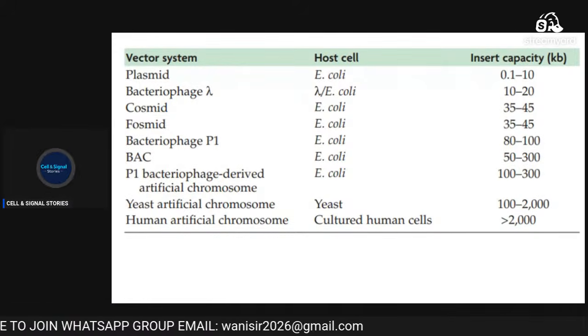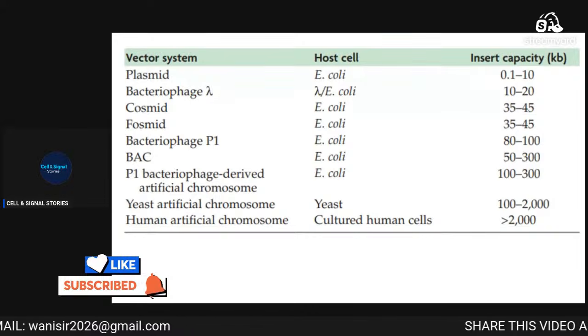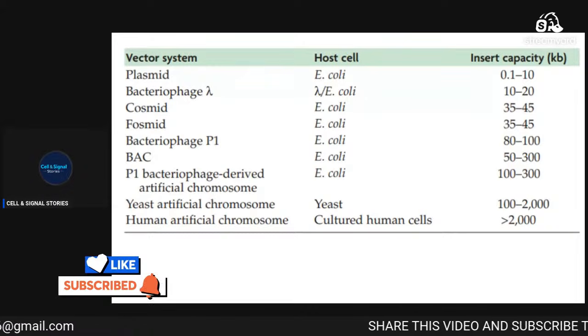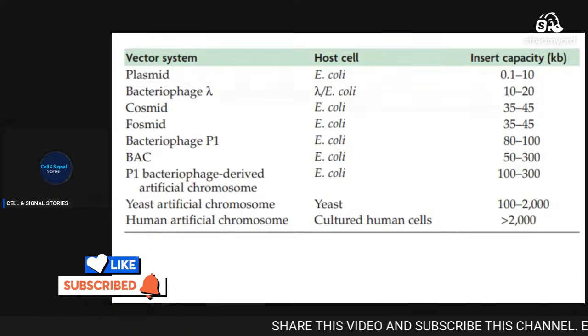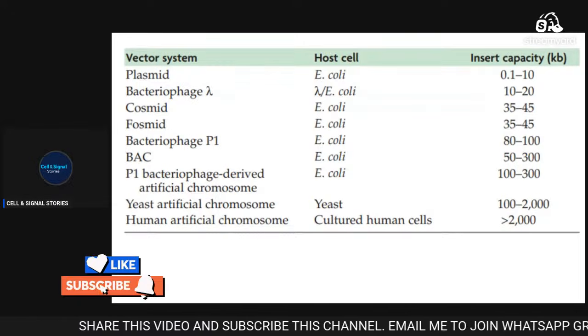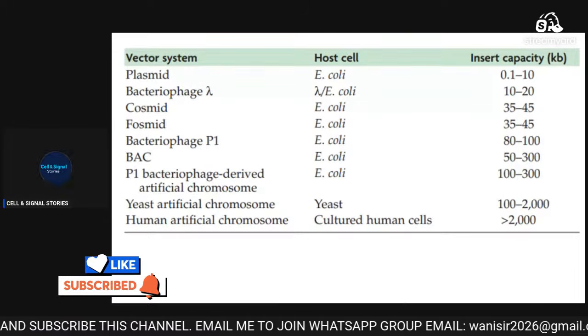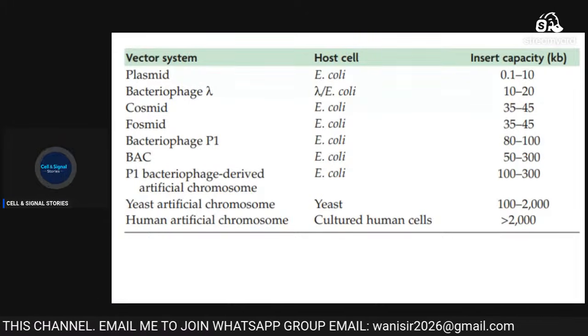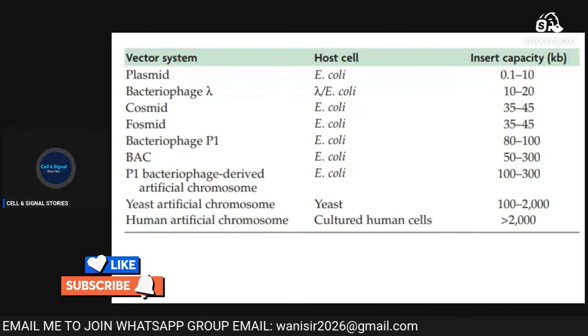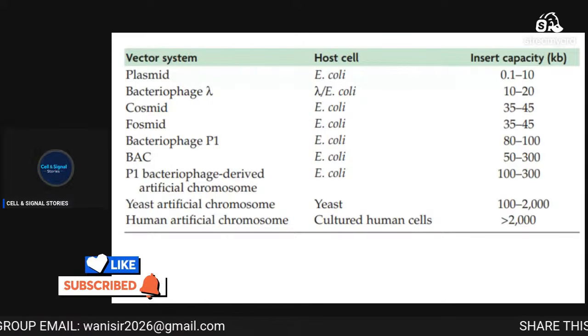So for the plasmid, the host cell is E. coli, and the insert capacity is 0.1 to 10 kbs. If it is bacteriophage, then the capacity is 10 to 20 kbs. If it is a cosmid, then it is 35 to 50 kbs.